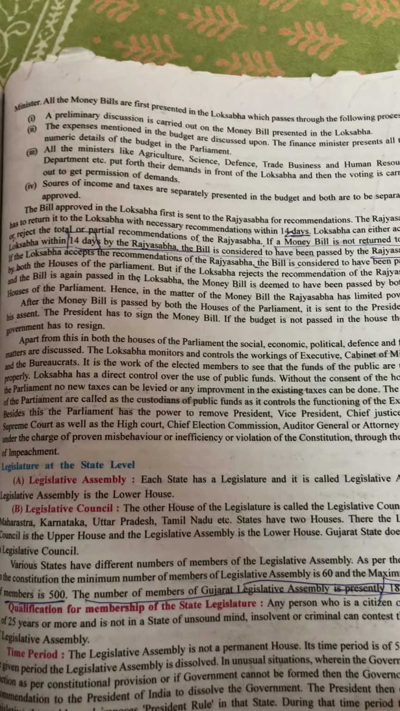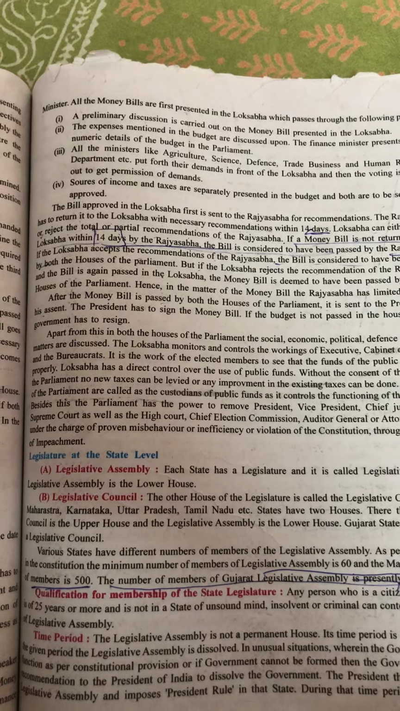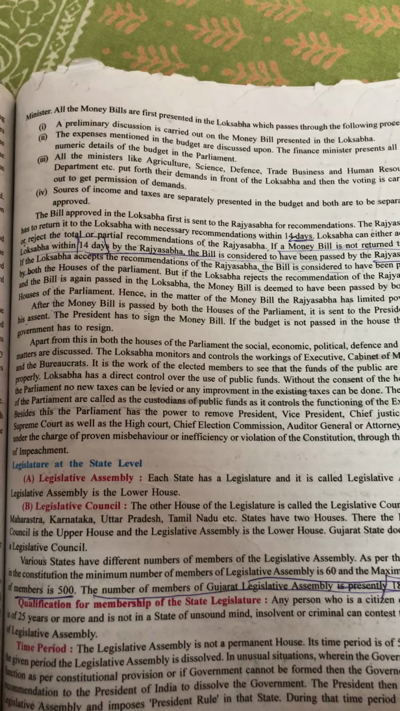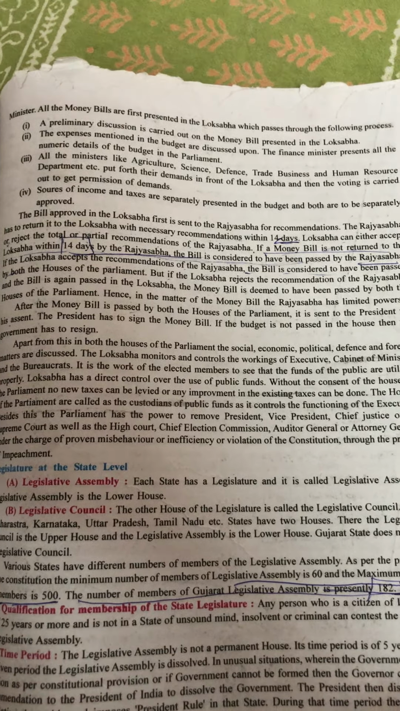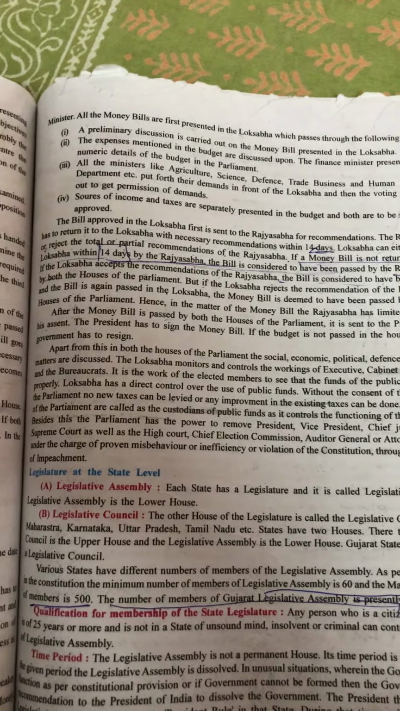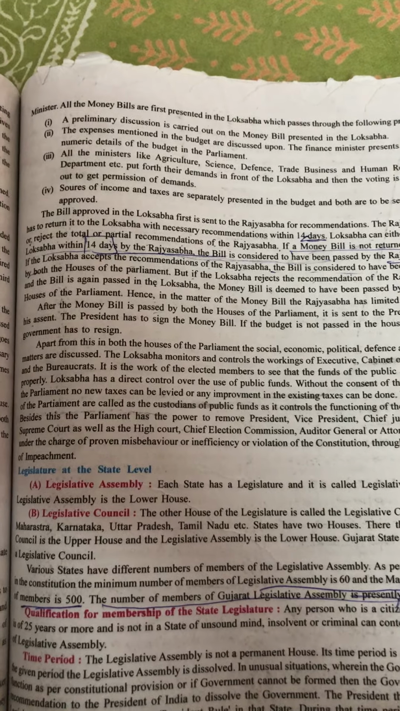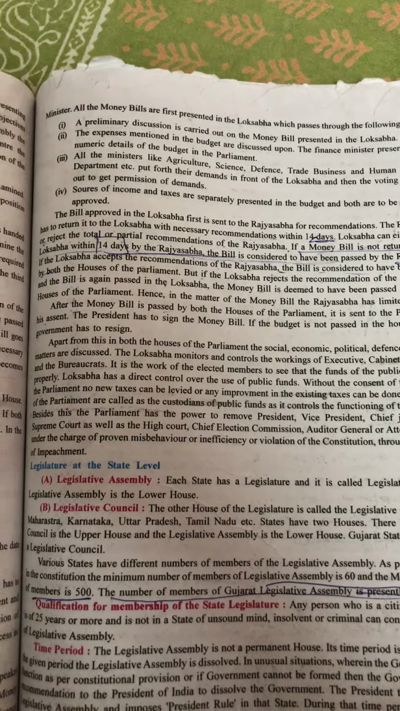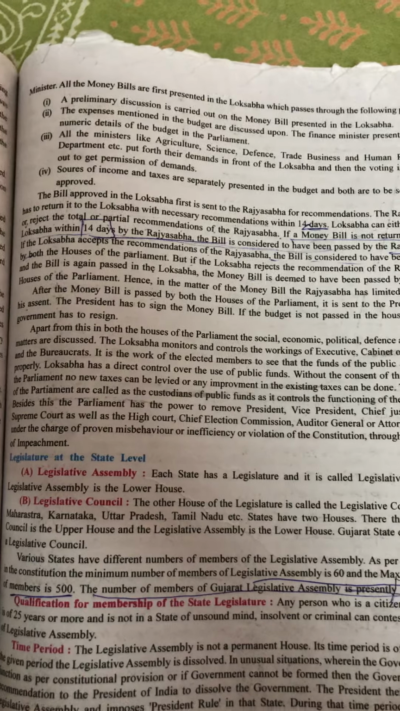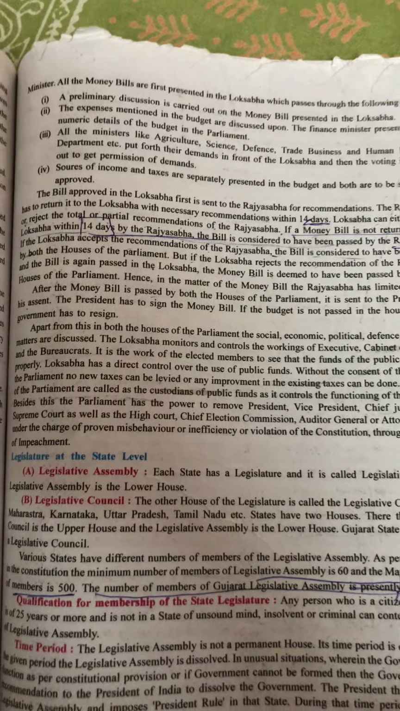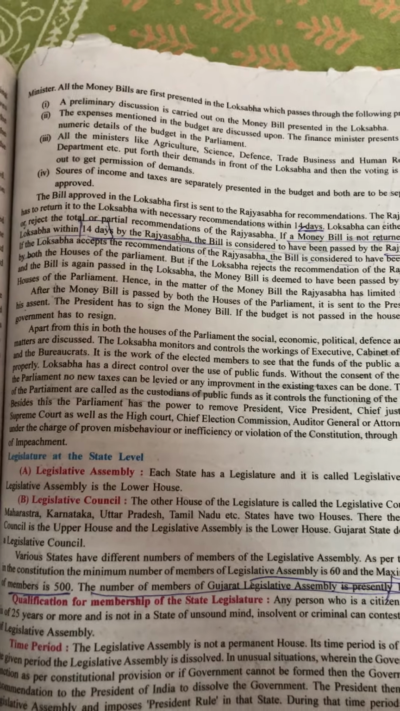Lok Sabha can either accept or reject the total or partial recommendation of Rajya Sabha. So it's up to Lok Sabha whether they want to accept some parts of the suggestions, or accept everything, or not accept at all. It's totally up to Lok Sabha when the bill comes back from Rajya Sabha.